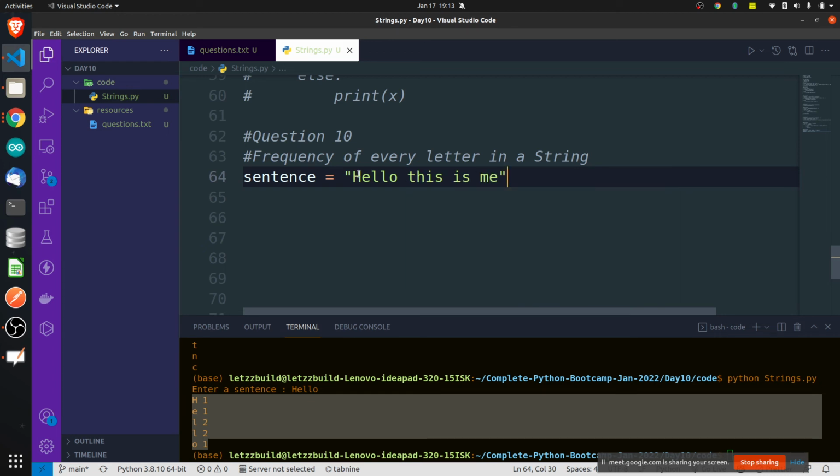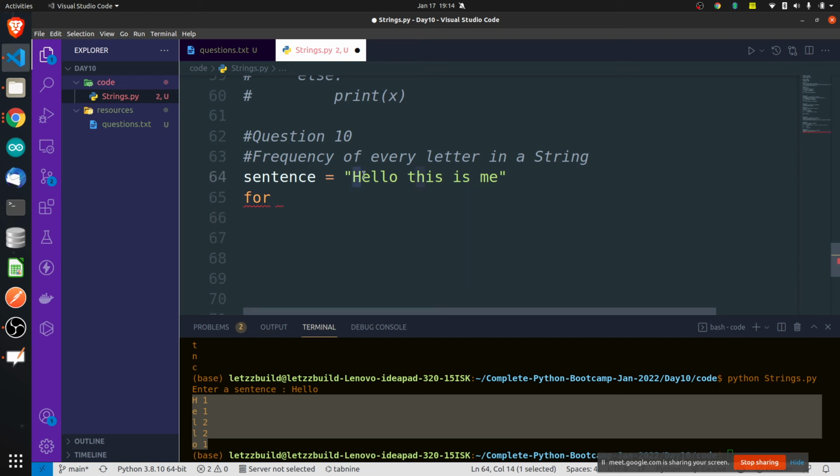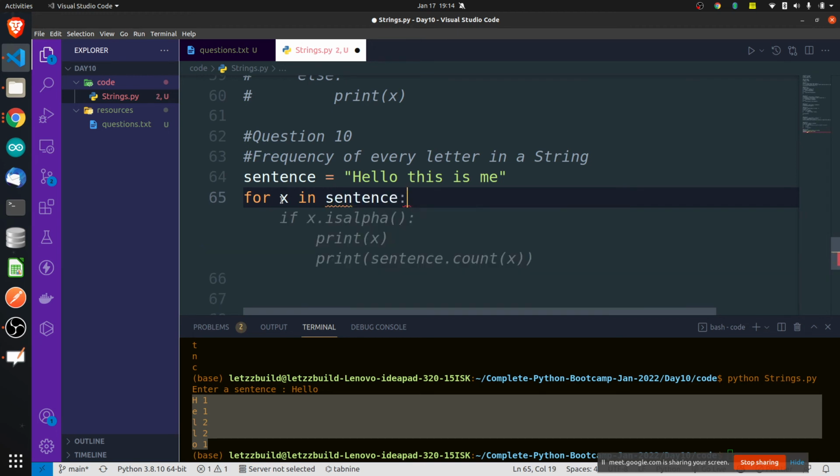How many times H is occurring, how many times E is occurring, how many times L is occurring, how many times O is occurring, how many times T is occurring, that we want to find. Just iterate, because we want to go over every element, right? Until we go to every element, how will you figure out how many times it is occurring? You will have to go to every element and check. Use the for loop then, very simple. For x in sentence.